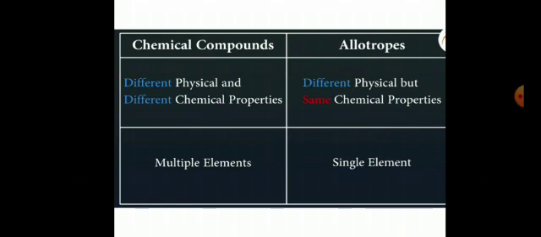Chemical compounds are totally different from allotropes. Chemical compounds have different physical and chemical properties, but allotropes have different physical properties and their chemical properties are same. Allotropes of a single element exist in nature, but compounds, when they form, they are formed from multiple elements. So don't get confused with chemical compounds and allotropes. They are totally different from allotropes. Clear?